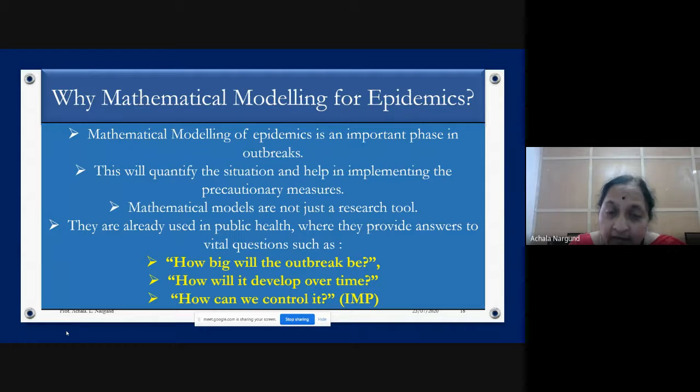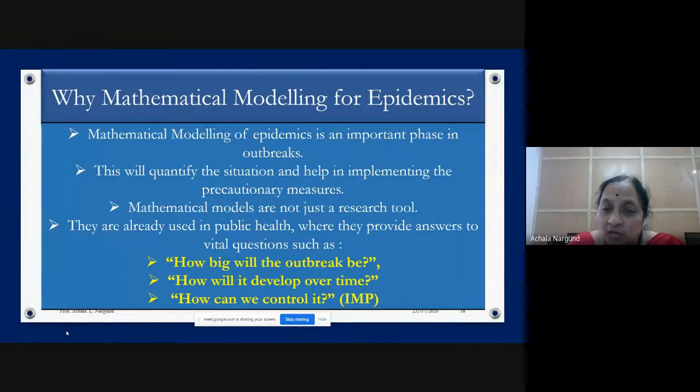They are already used in public health, where they provide answers to vital questions such as how big the outbreak will be, and how it will develop over time. They have already predicted that this many people will die and this many people will get infected, and that is becoming true.